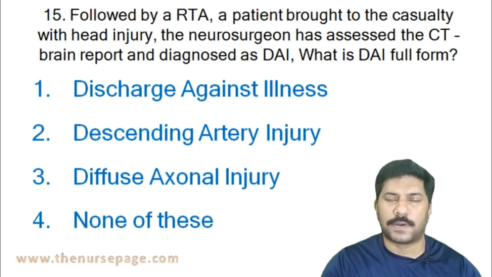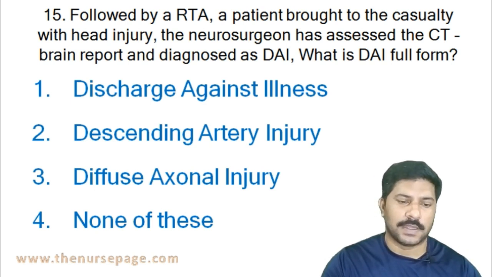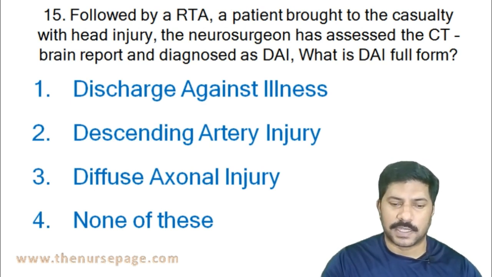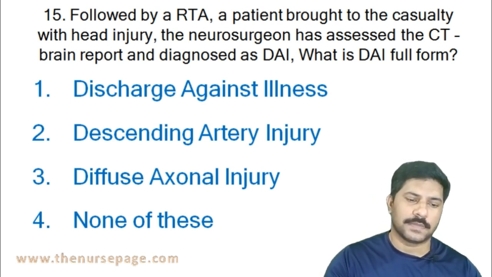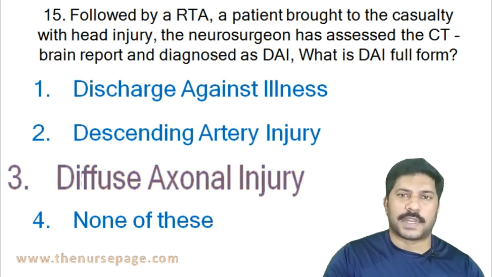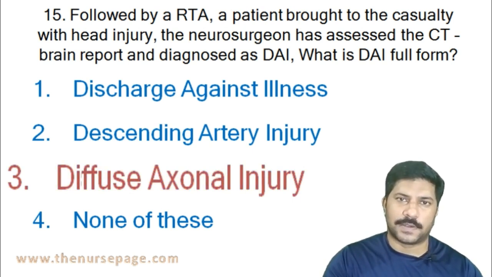What is the full form of DAI? Discharge against illness, descending artery injury, diffuse axonal injury, or none of these? The correct answer is diffuse axonal injury.